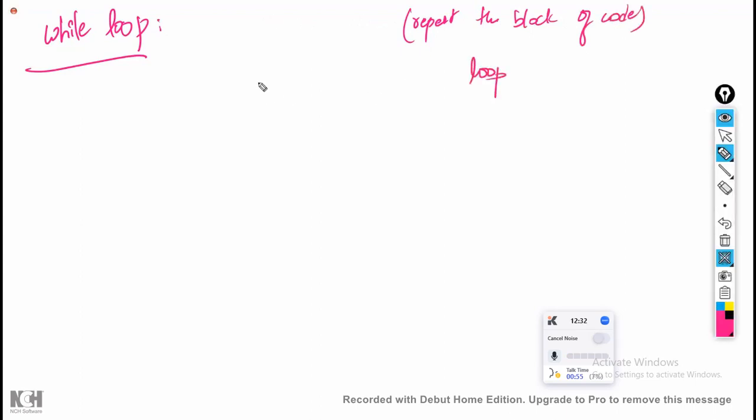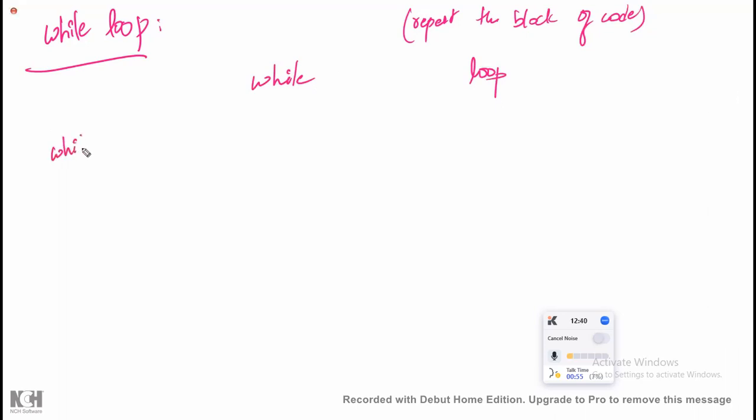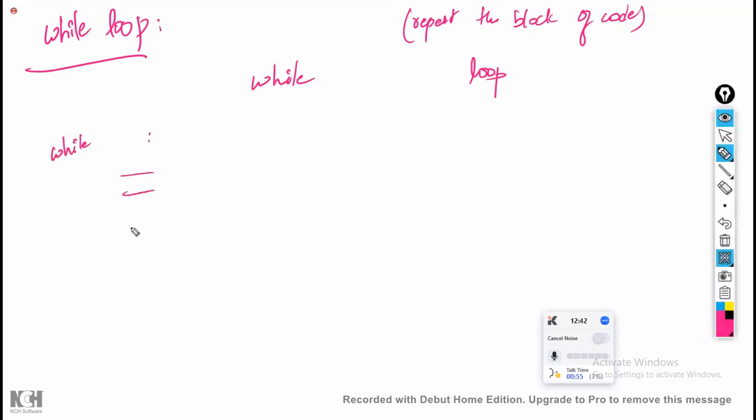Now we have to discuss only what is meant by while. Loop means repeat. It is also a loop. Loop means again repeat the block of code. Again you have some kind of block of code, and this block of code will be repeated. Similar to how we have for and a block of code, based on this we are going to execute the while block.